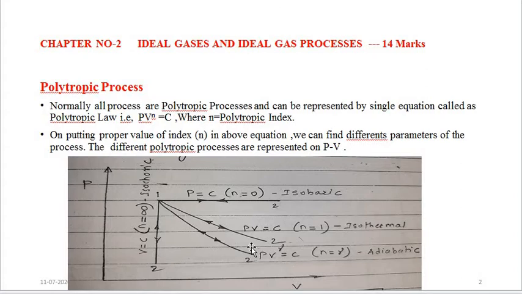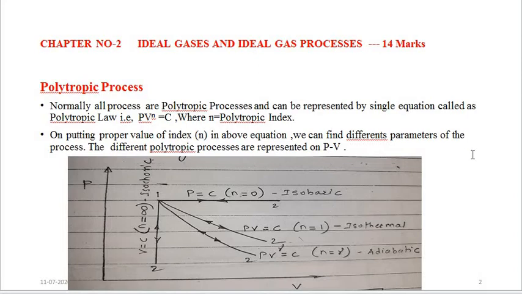So that is what those processes are having: different polytropic indexes, which may not be identical to the polytropic index of the ideal gas processes. Those indexes may be random indexes. So the behavior of the real gas process will be random. That will not be similar to the ideal gas processes.